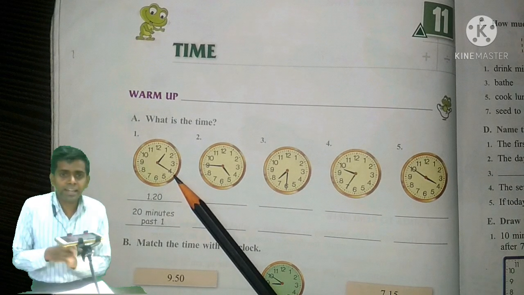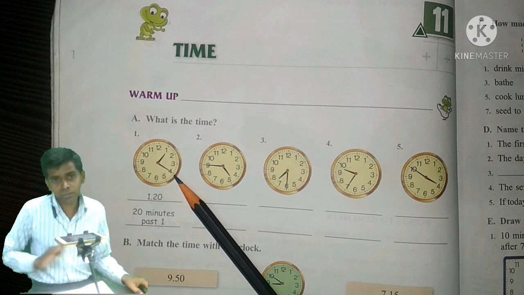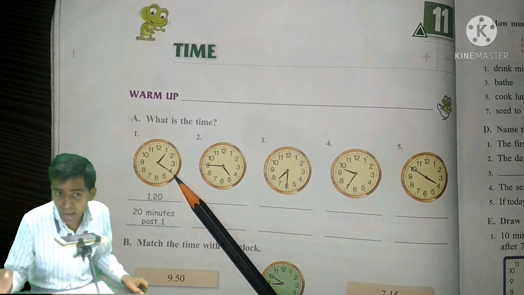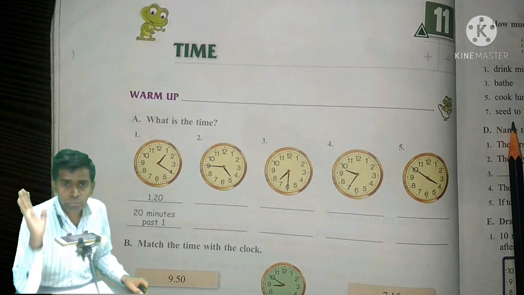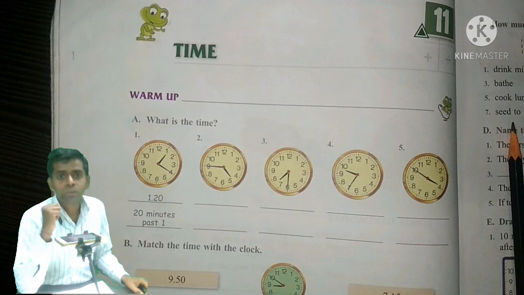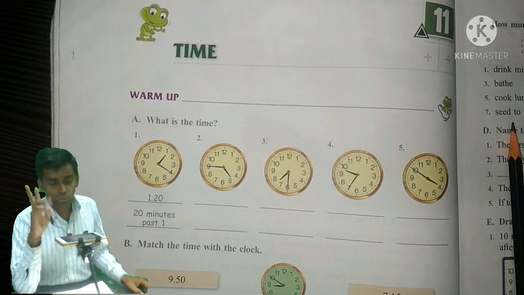So when the minute hand is at 4, that means 20 minutes are done. That means 20 minutes past after the 1 o'clock. So we can write a time in two ways. We can write the time in two ways.